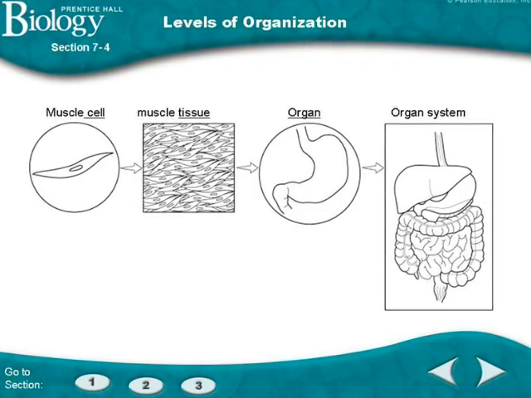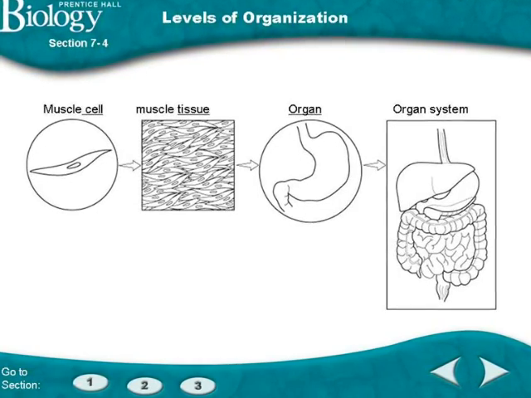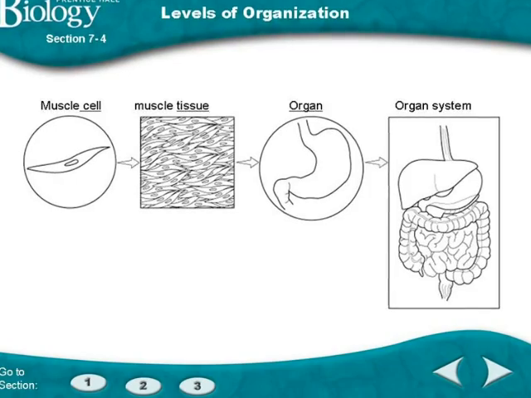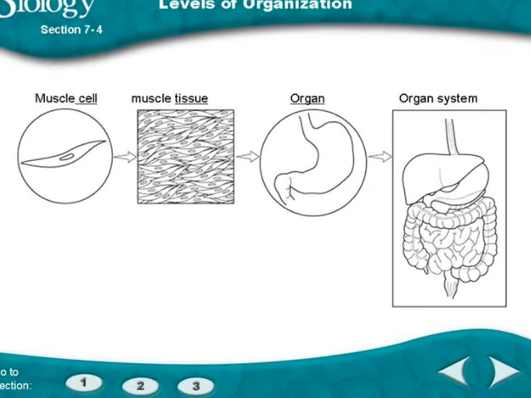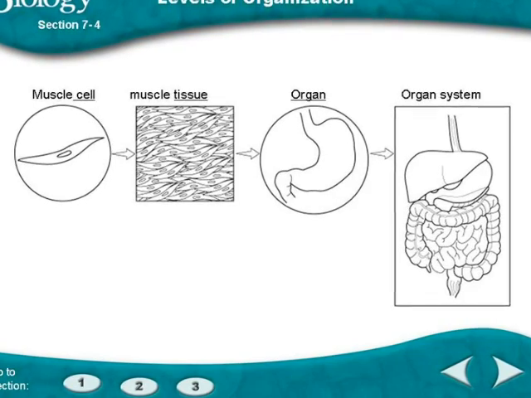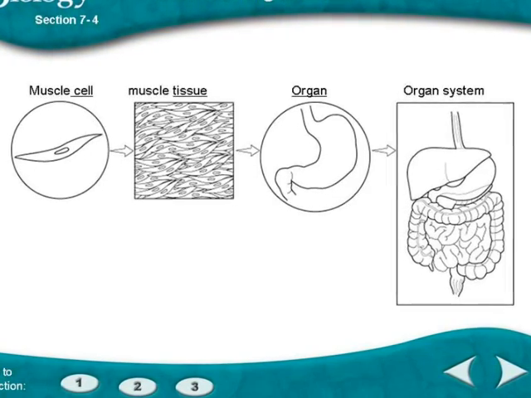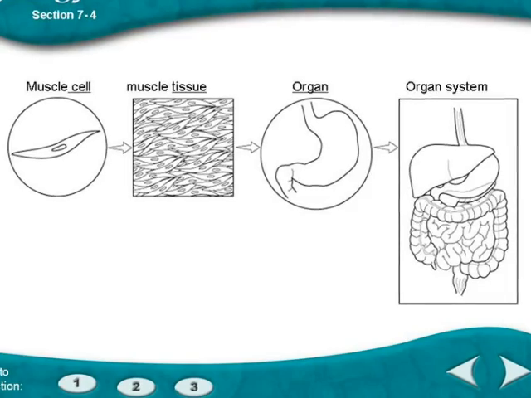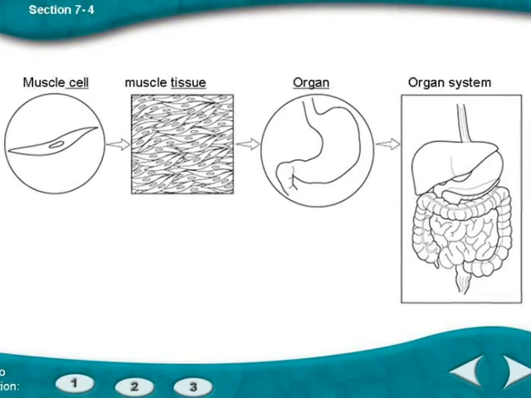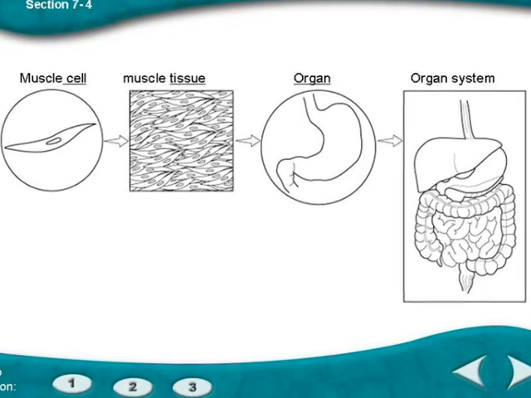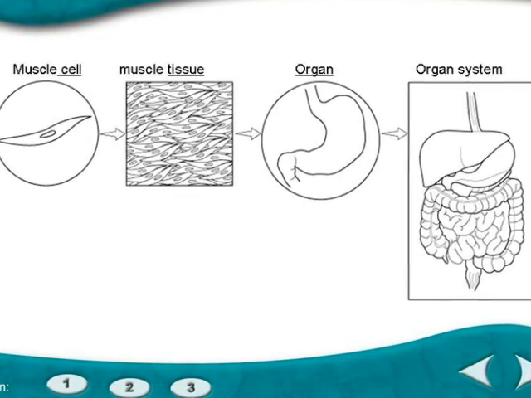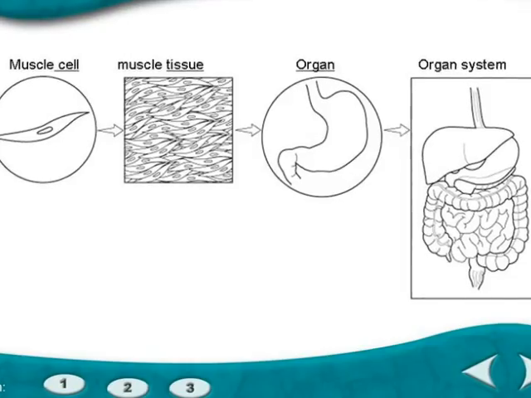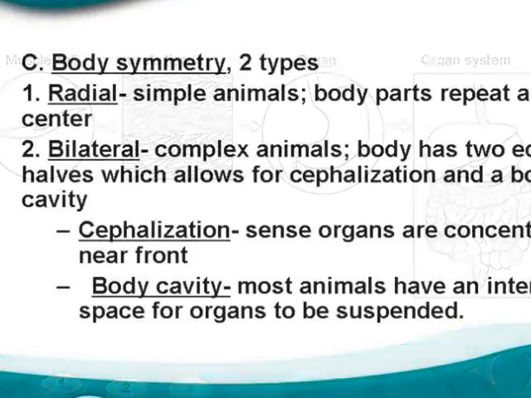Cells like this muscle cell are organized into tissues. Tissues are organized into organs like the stomach. Organs are part of organ systems. For example, the organ system pictured to the right is the digestive system. It is made up of organs like the stomach. The stomach is made up of several different types of tissues, including muscle tissue. Finally, tissues are made up of individual types of cells.